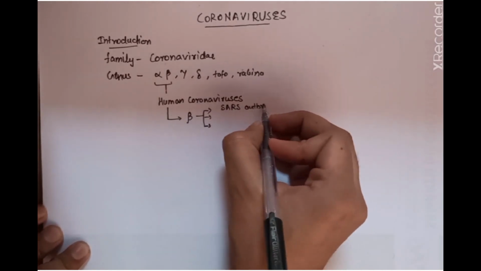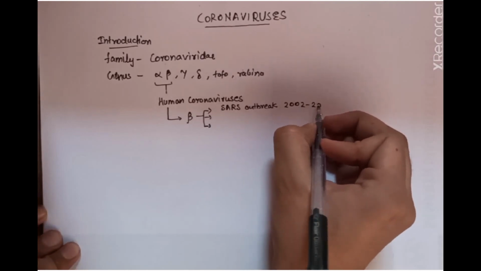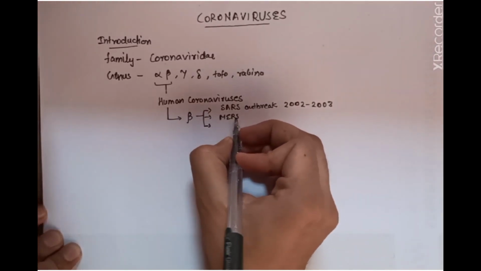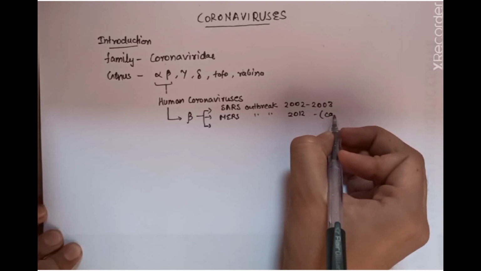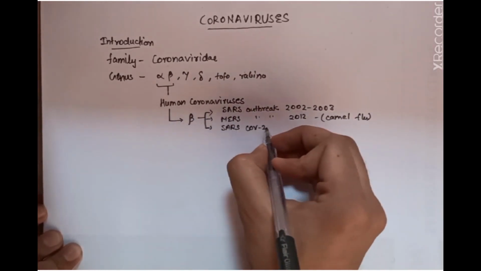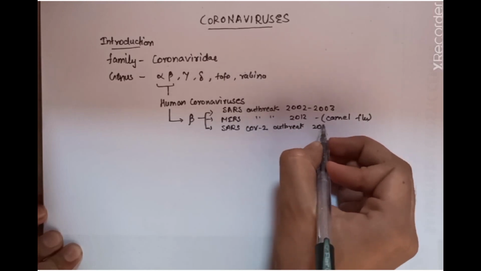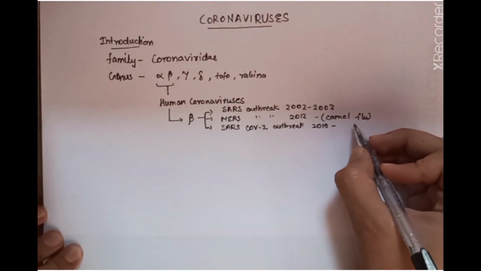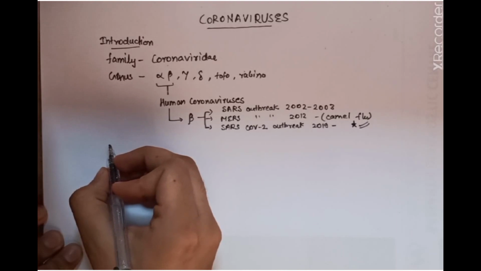epidemics happening all over the world, such as the SARS outbreak in China in 2002, the Middle East Respiratory Syndrome outbreak in 2012, also known as the camel flu, and the present SARS-CoV-2 outbreak, which is currently a pandemic, and it also has its origin from Wuhan, China.